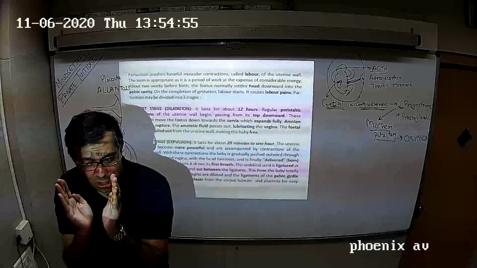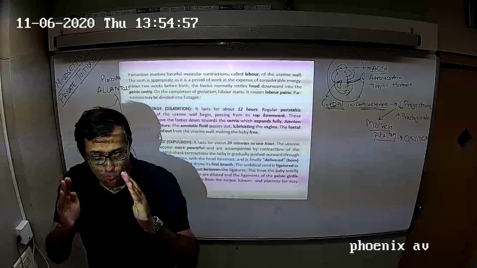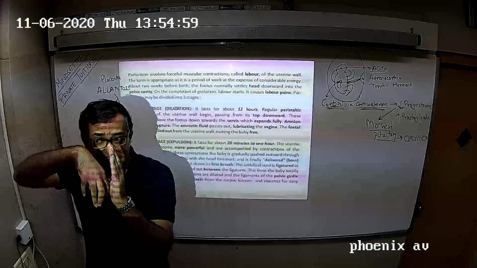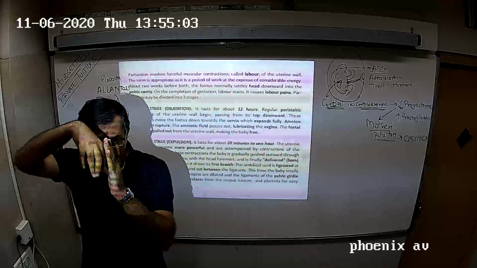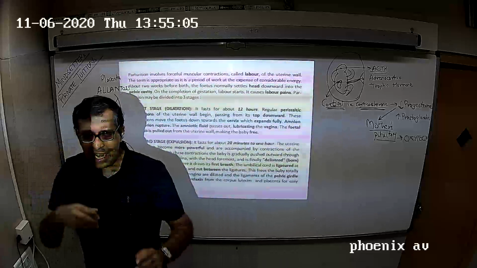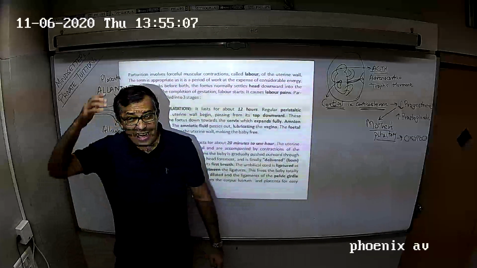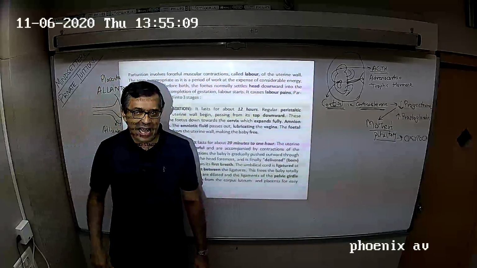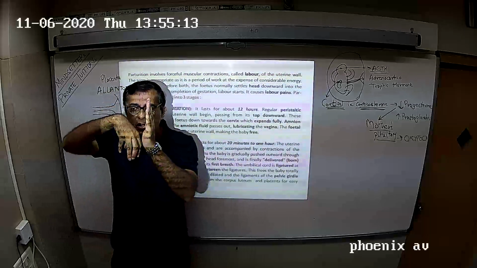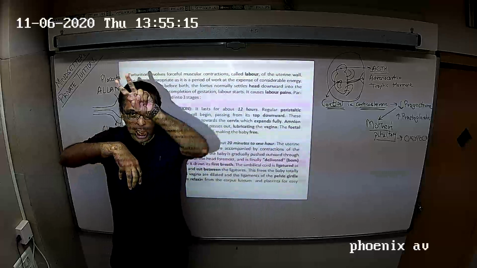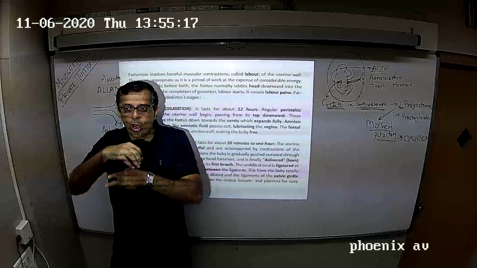The external os will also open, and the head of the baby with the amnion and chorion will pass through the cervical canal. This is called crowning of the head. The head crowns, and the head goes into the vagina along with its amnion and chorion.